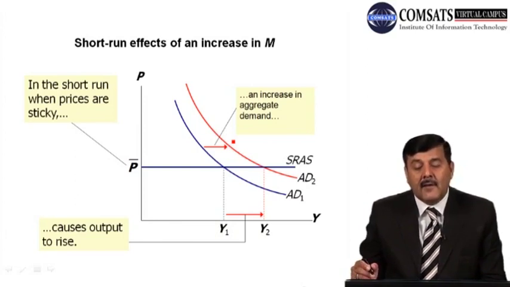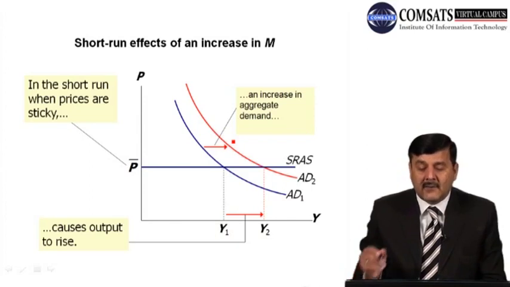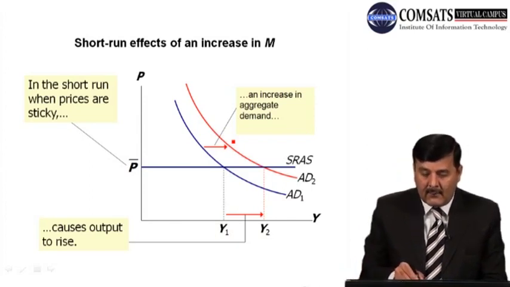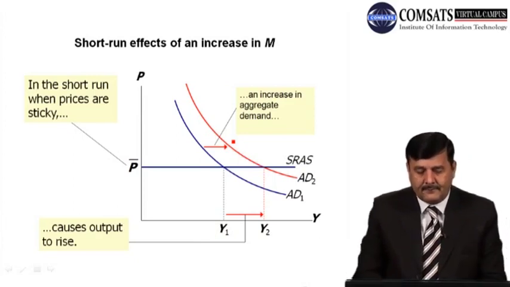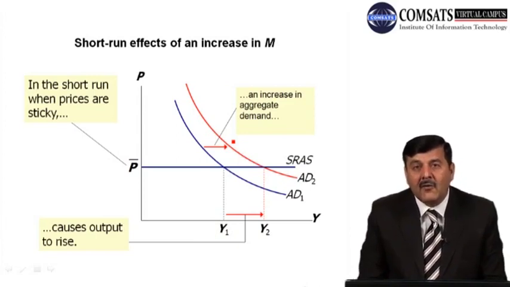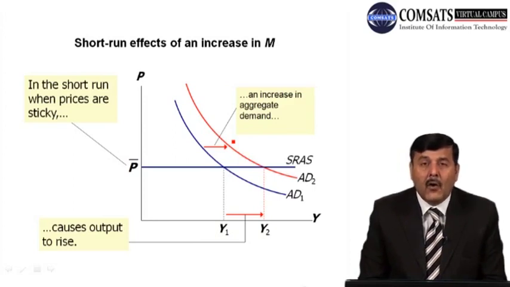AD is the aggregate demand curve, SRAS is the short run aggregate supply curve. Both these curves are intersecting each other at a point where the price level is P bar and output is Y1. Now suppose there is a change in money supply, if money supply M increases, what will happen? This will bring a shift in the aggregate demand curve.